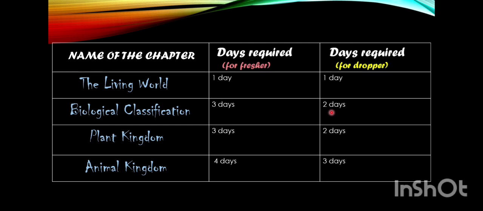Plantae and animalia do not have many details in this biological classification. So splitting fungi, plantae and animalia as the second part will be more suitable for dropper. Coming to fresher, I gave 3 days. Here you can say the intro part is also very important in biological classification. So you can split it like intro part, Monera, Protista. Then fungi you can even give a single day because it has again 4 classes, I think.